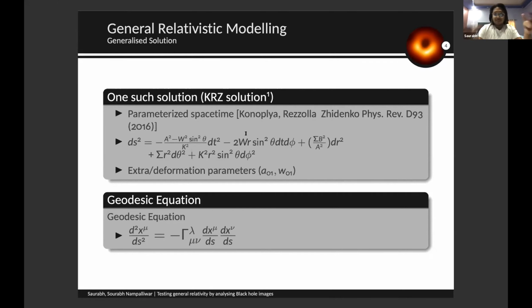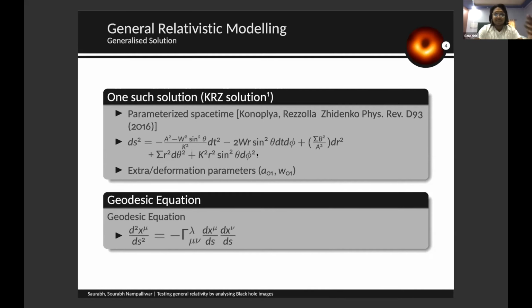And to check these things, we use the basic equation that we normally use in all the numerical routines, which is the geodesic equation, given by this not so simple yet a bit complicated equation. It is a four-dimensional equation in which the left-hand side is the four-acceleration, and the right-hand side is the Christoffel symbol, which depends on the metric terms, these components of dt, dphi, dr, dtheta, and dphi squared.